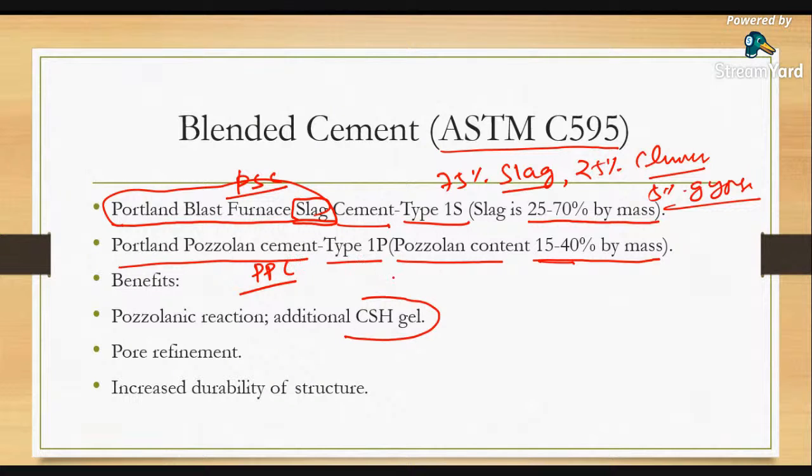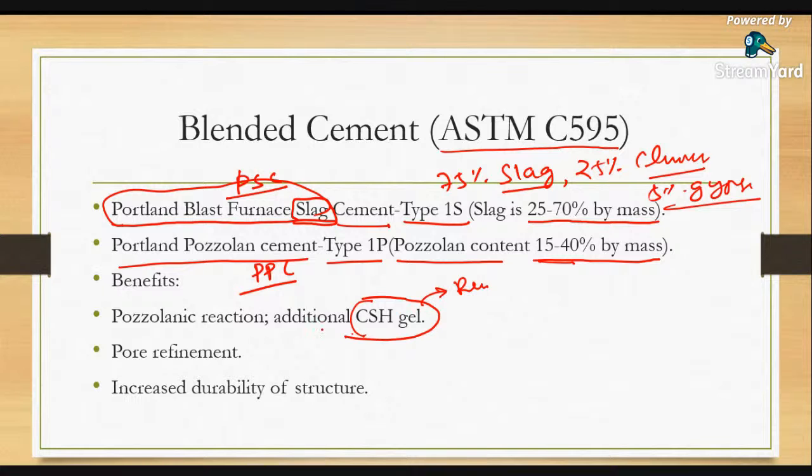When the cement reacts with water, it will produce the calcium silicate hydrate gel, and this is further used by the pozzolanic material for its reaction purpose, and it will gain the strength.